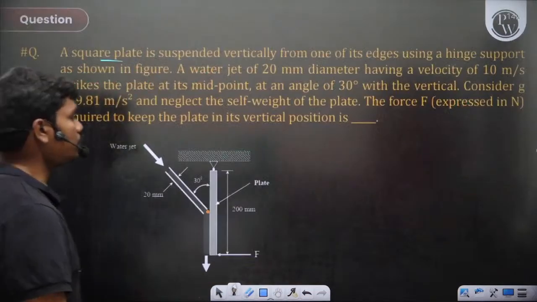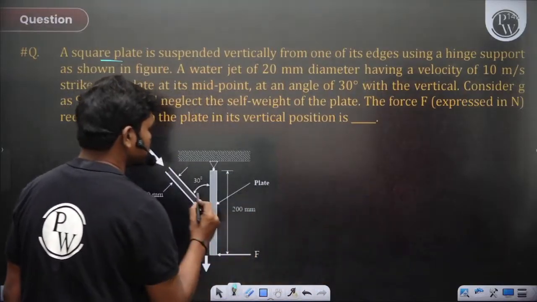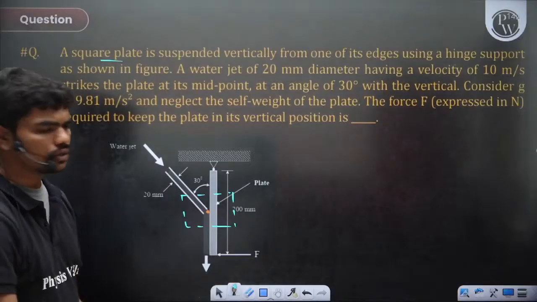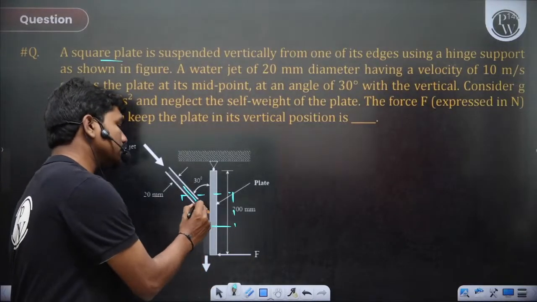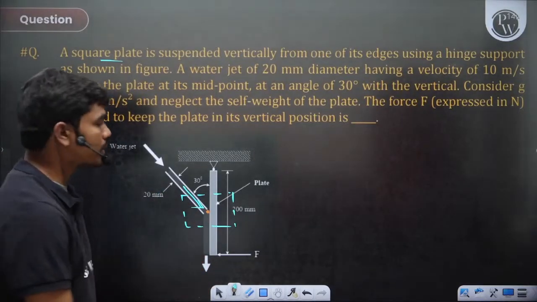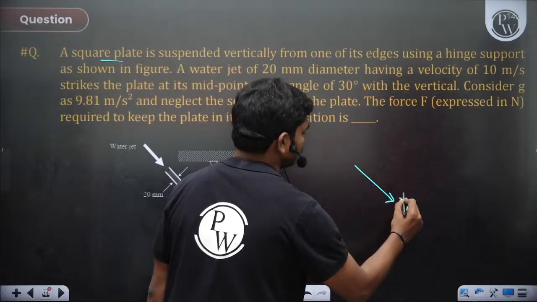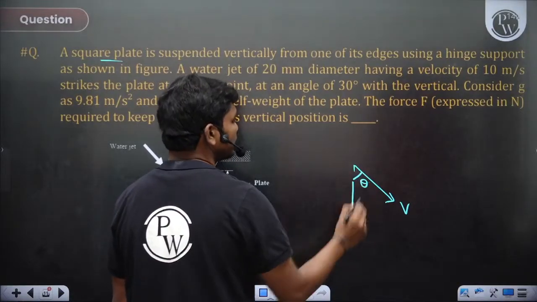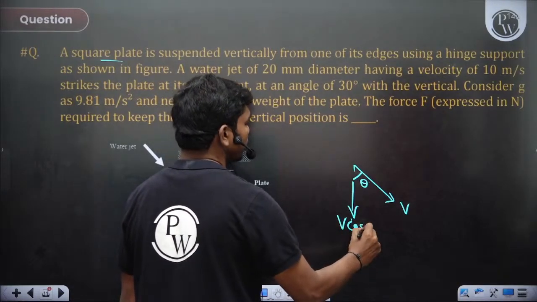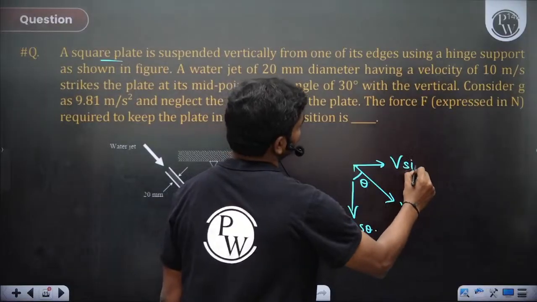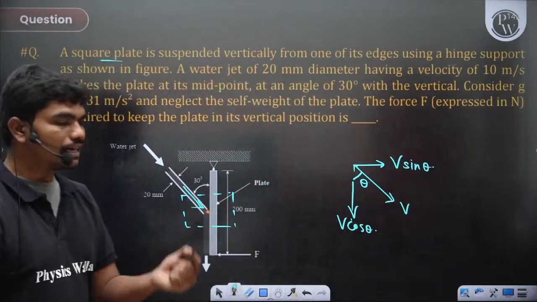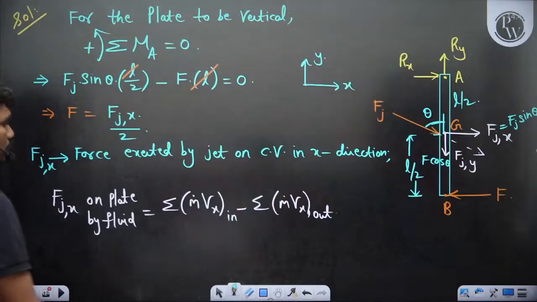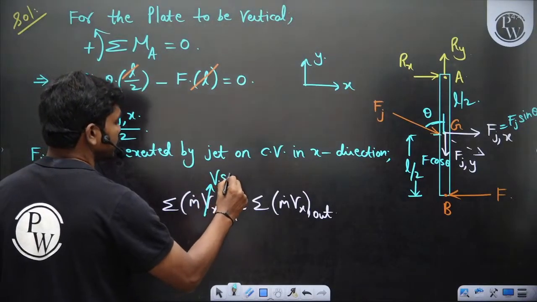Now tell me, if you take this as the point of impact, like if you take this as the control volume, because this is the zone in which the momentum of the fluid is changing. So the speed at which it's entering the control volume is some velocity v like this. Let's write v for the time being. This angle is theta with the vertical. So you have v cos theta and v sin theta, correct? So at the inlet, the horizontal component of velocity is v sin theta. So this Vx is going to be v sin theta.